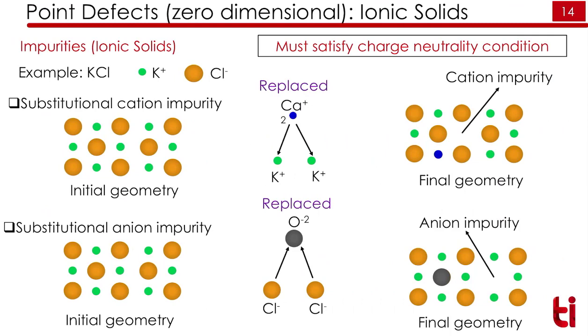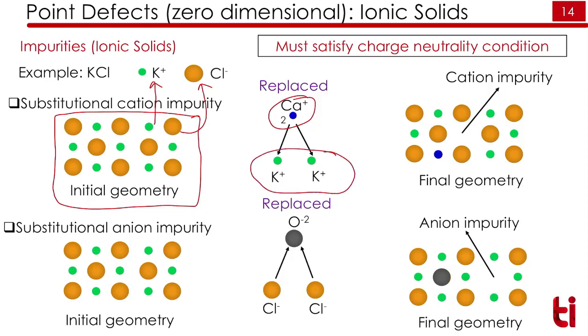So the charge neutrality has to be maintained in the case of ionic solids. That's why, if we have KCl, that is potassium chloride, this is the initial geometry of the KCl. These green color atoms are K+ and these atoms are Cl-. Suppose we replace a K+ by Ca2+, we have to remove two ions of the potassium, right? So you have to replace two ions of the potassium to maintain charge neutrality. Similar is true for anion substitution also.